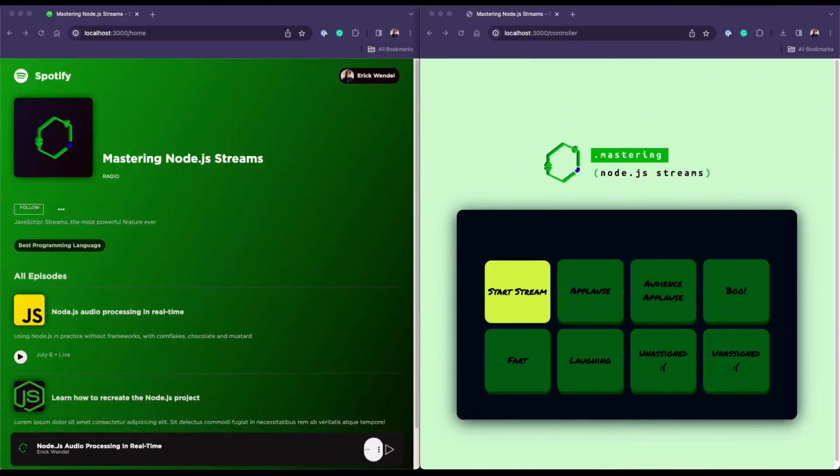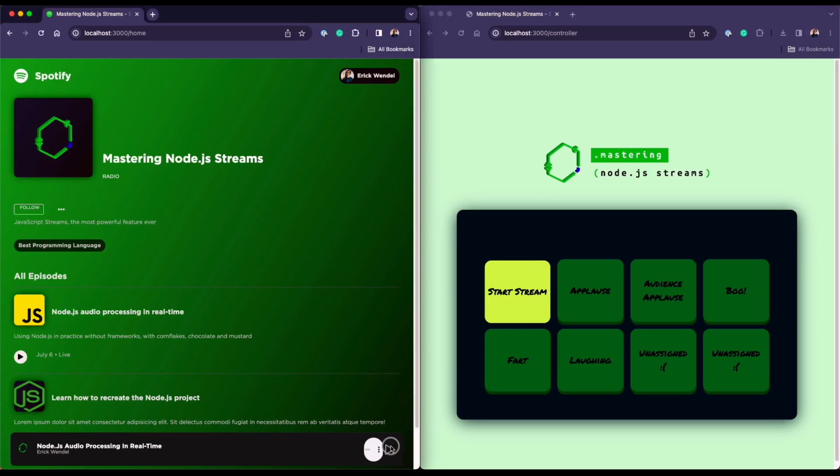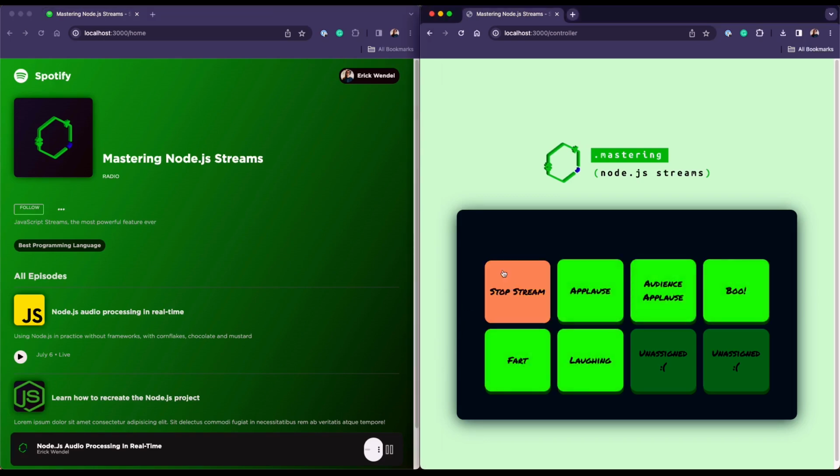Now you got the idea behind it, I'm going to show the final project working. Alright, as I showed you in the diagram, we're going to have the player and we're going to have the admin panel, okay? So I'm going to start playing here, and I can start streaming to listen to the podcast.